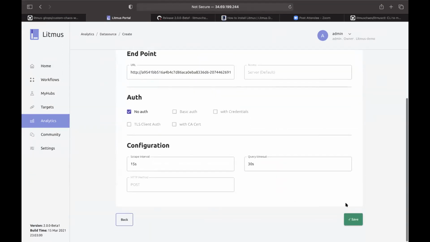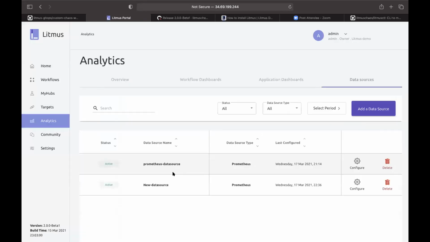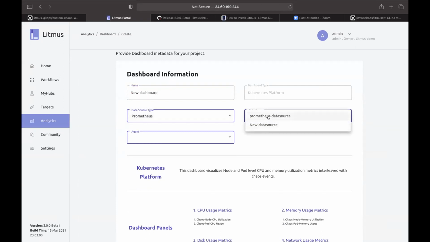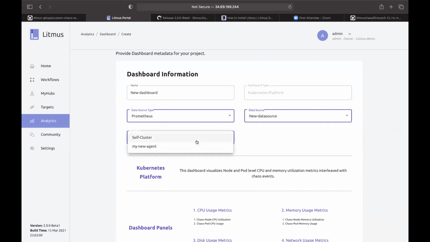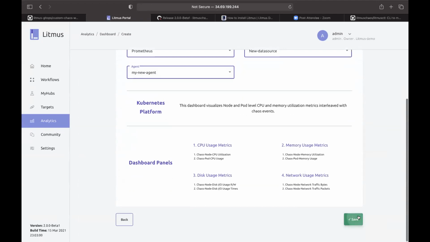So the data source has been created. This is my new data source. I'll create the dashboard. I'll create the Kubernetes dashboard. New dashboard, Prometheus, new data source, new agent. That's all.